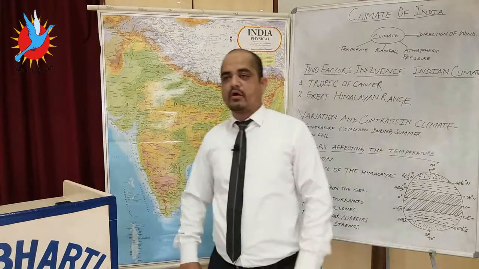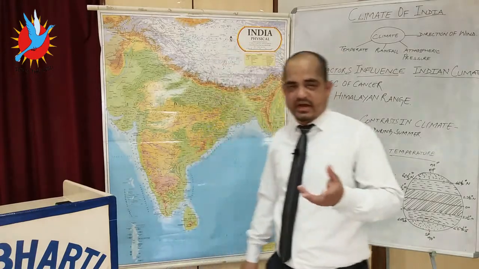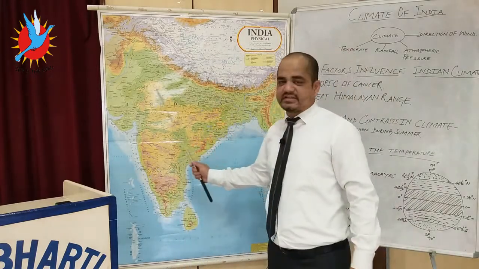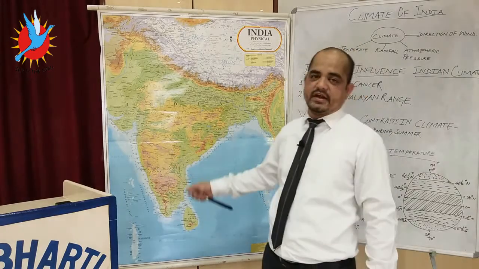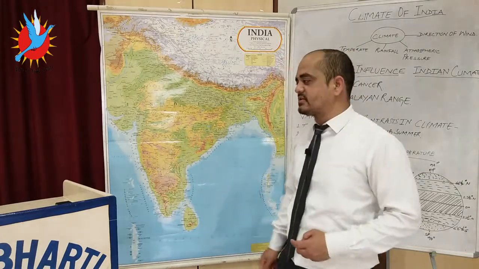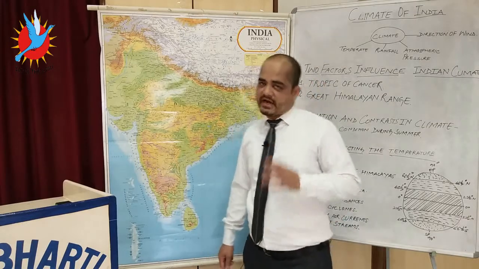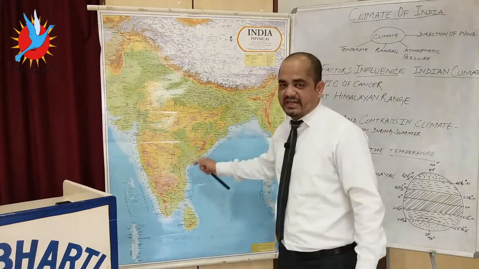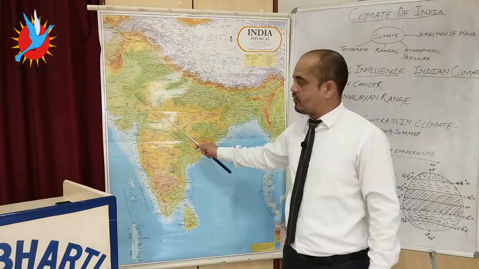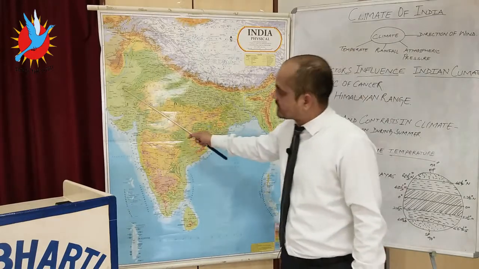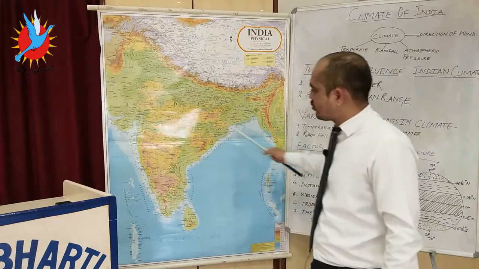And when we talk about air pressure and wind direction, because of the extreme temperature, low pressure is created. You know the fundamentals: high temperature creates low pressure and low temperature creates high pressure. So because of the high temperature, low pressure is created over the mainland of India, between the Thar Desert and the Chota Nagpur plateau.